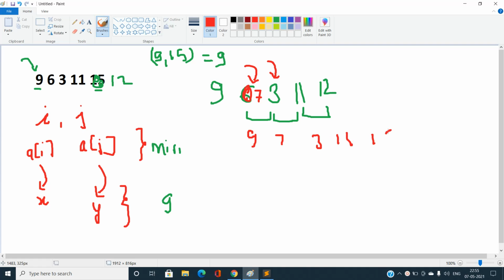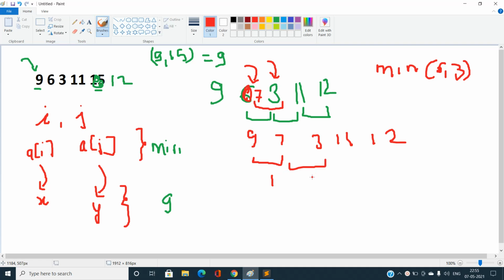Note that previously the minimum of 6 and 3 was 3, and after the change the minimum of 7 and 3 is still 3. I am taking the minimum of the chosen elements. Now my array becomes 9, 7, 3, 11, 12. Can you calculate the greatest common divisor of adjacent elements? You can see it will come out to be 1.